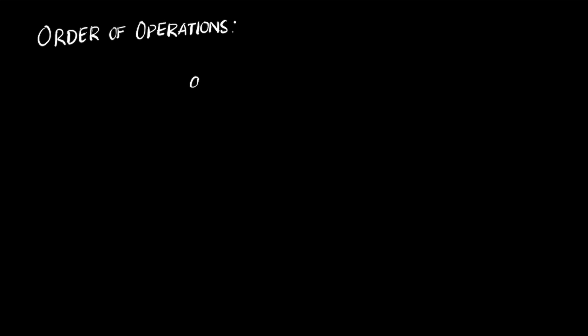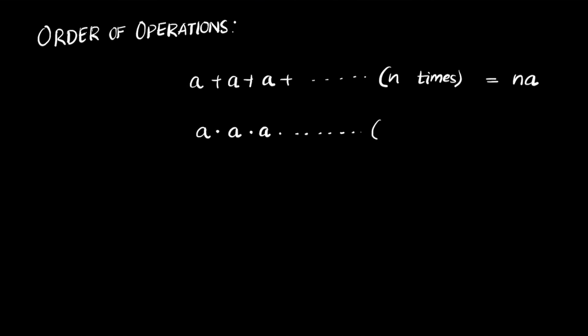When you have a single number and you are adding it up n times, what do you get? You're adding a single value n times, so it becomes n times a. In the same way, when you multiply a value n times, you end up with a to the power n.